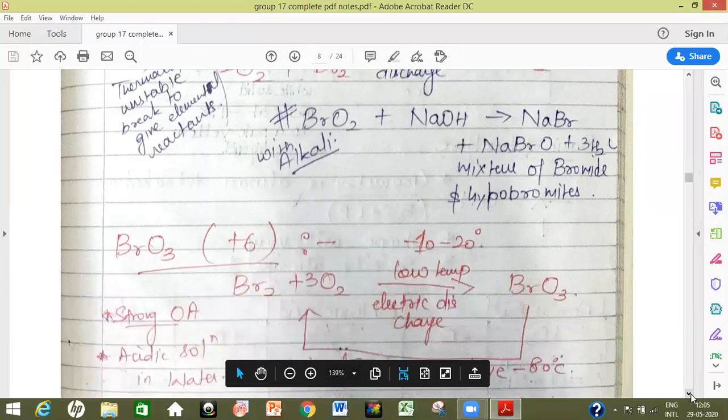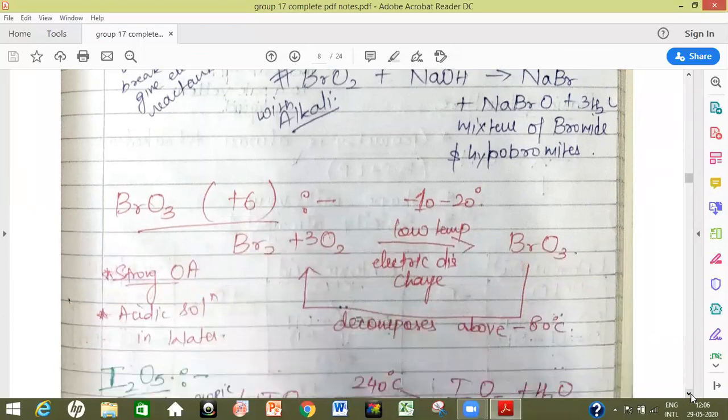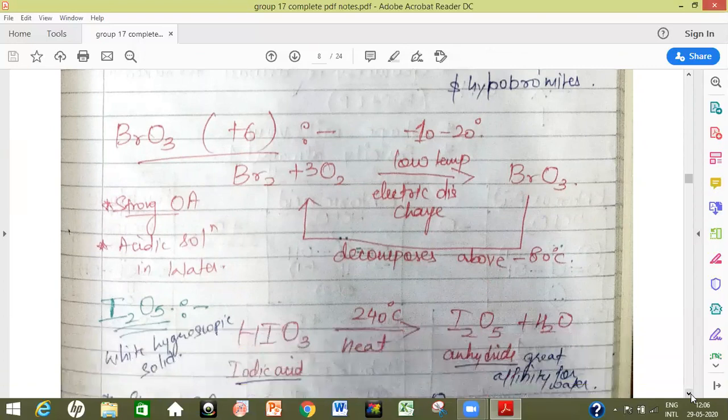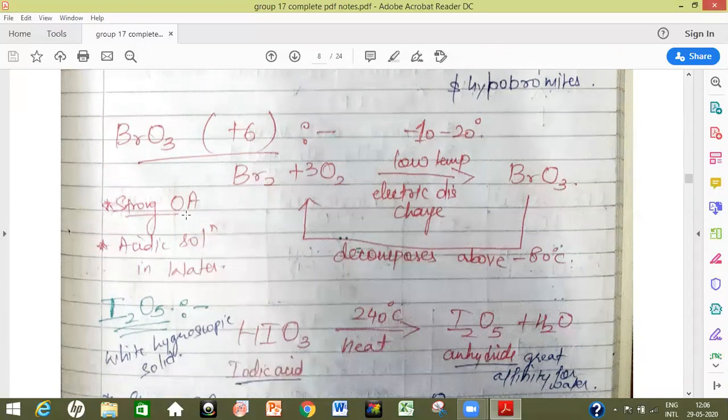Next oxide of bromine is BrO3, where bromine is in +6 oxidation state. It is prepared by the oxidation of bromine at low temperature, with the passage of electric discharge, and we get BrO3. It decomposes above -80 degrees Celsius to its elemental reactants. It is a strong oxidizing agent, and its solution in water is acidic.